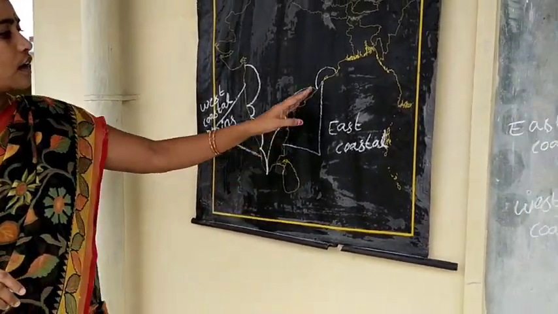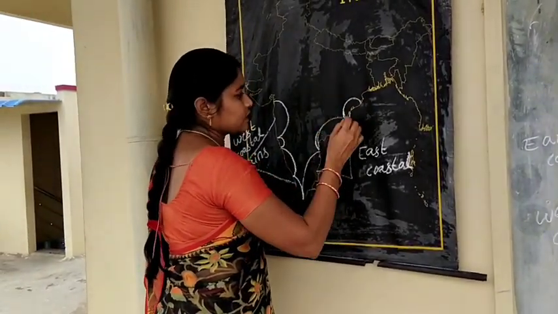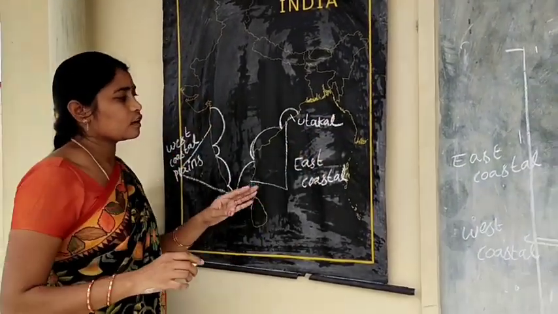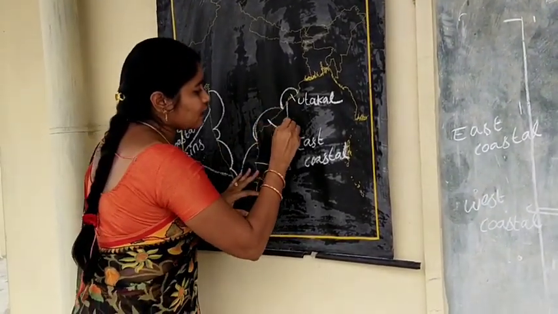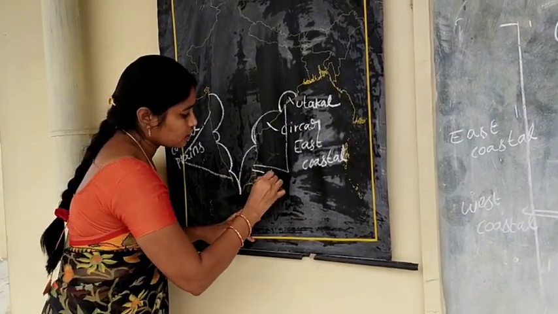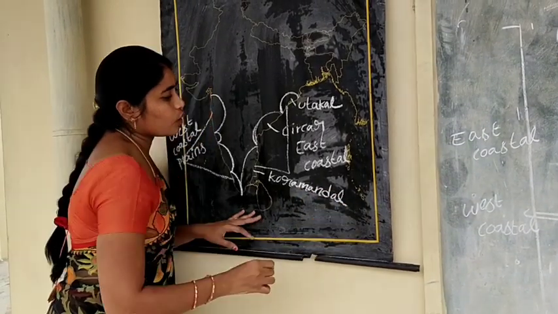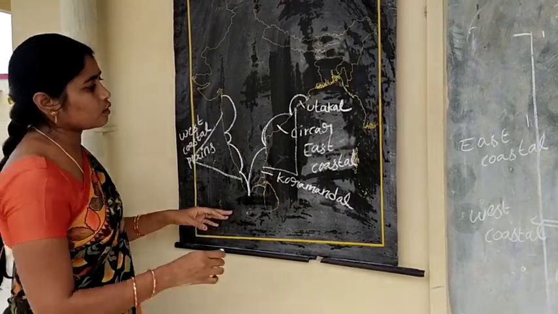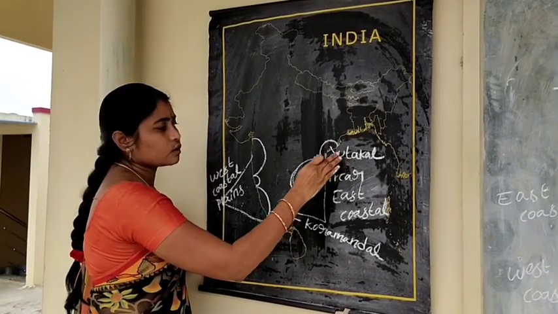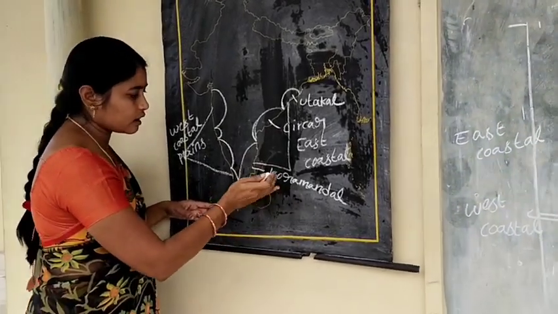Students, you know each coastal plain has different names in different states. That is Utkal coast in Odisha, Sarkar coast in Andhra Pradesh, Coromandel coast in Tamil Nadu. So these are the group of East Coastal Plains: Utkal coast in Odisha, Sarkar coast in Andhra Pradesh and Coromandel coast in Tamil Nadu.